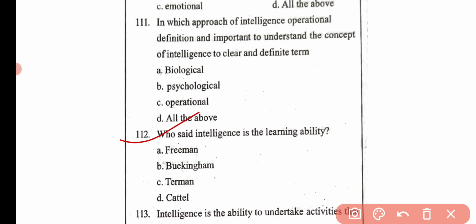Then the next question is: who said intelligence is the learning ability? Option A Freeman, option B Buckingham, option C Terman and option D Cattell. Here the correct answer is option B, that is Buckingham.